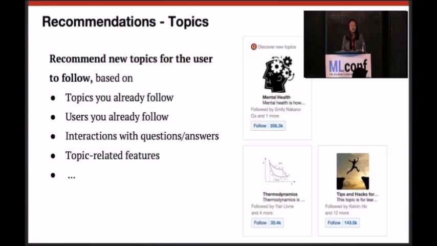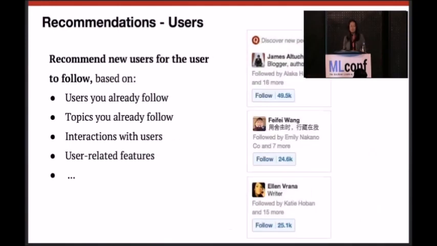And so for this kind of recommendation, it's important to know that the model not only has to consider the topics that you're already following, but also the users you're following, your past engagement history, and also several topic-related features. Think of collaborative filtering. If you can understand that the user is already interested in some topics, then how can you extrapolate from there and expand into more topics? A similar problem is recommending users. I won't go into details here, but you can imagine that we use similar models and similar features. And here, a different feature is that we also try to understand the interactions among users and use that as a feature in the model.